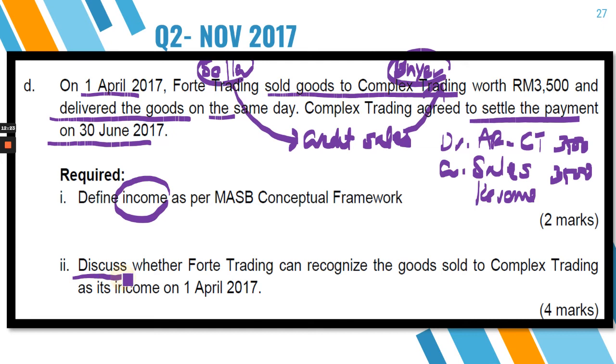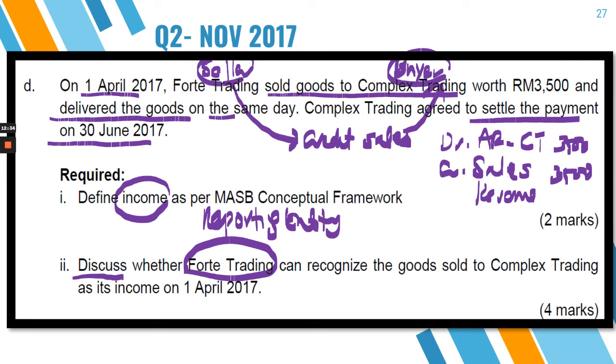But this is the part that relates to the statement. You have to discuss whether or not FAR210 Trading, which is the reporting entity, can recognize the goods sold to Complex Trading. Remember the chapter in the conceptual framework discussed the reporting entity, and our reporting entity here is the selling company.